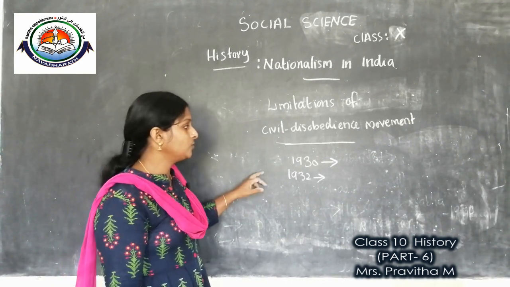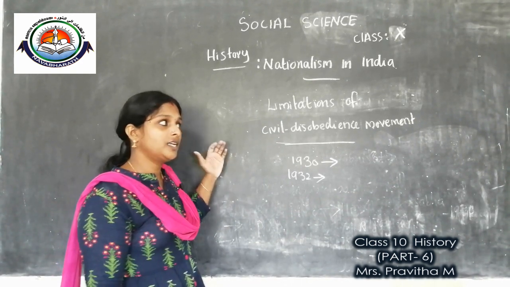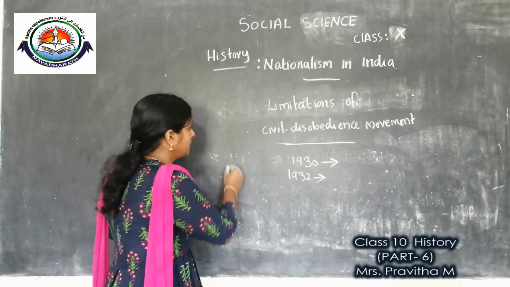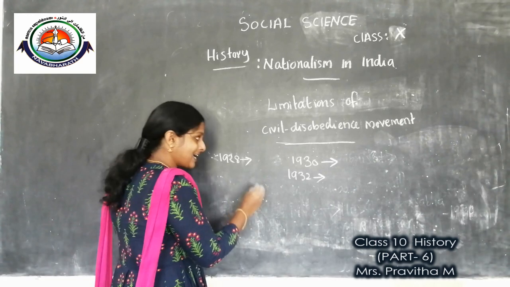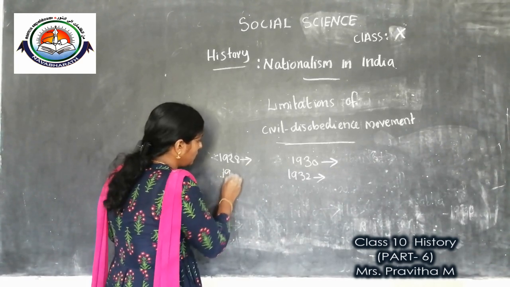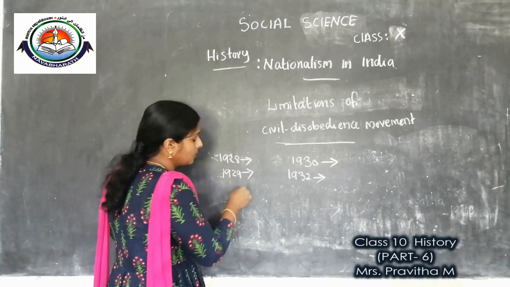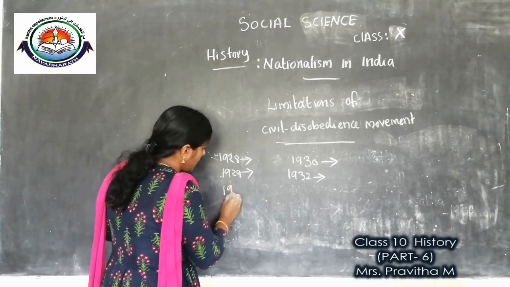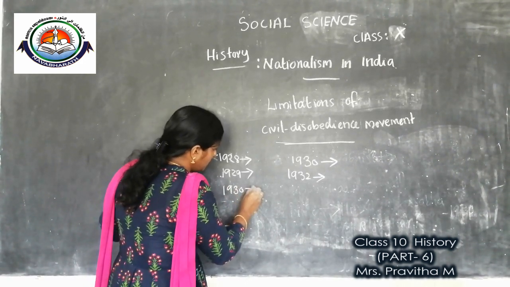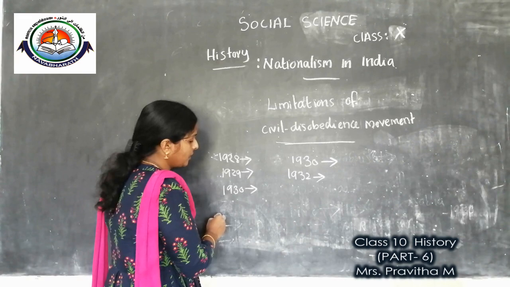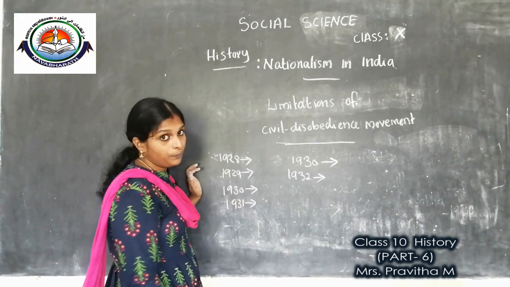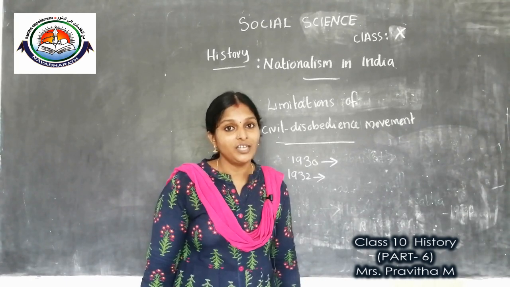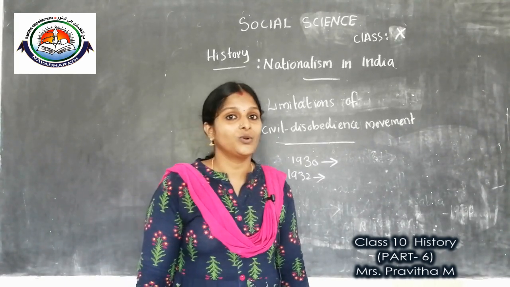These are the two years we discussed today. Which dates did we discuss last class? 1928 Simon Commission, 1929 Purna Swaraj, 1930 Civil Disobedience Movement, 1931 Gandhi-Irwin Pact. I think children, whatever we discussed today, you got an idea.